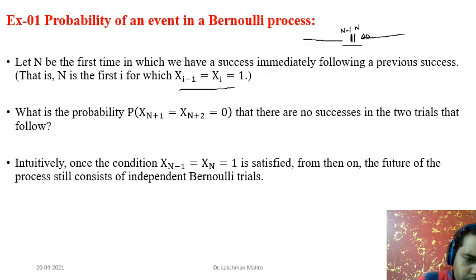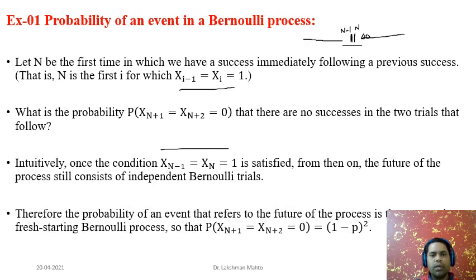Intuitively, we have already seen that at the nth trial we observe successive ones, so X_{n-1} and X_n both take value 1. Then, by the feature of the process, the trials are independent Bernoulli trials, because it is part of a Bernoulli random process. So it is very easy to calculate this joint probability.